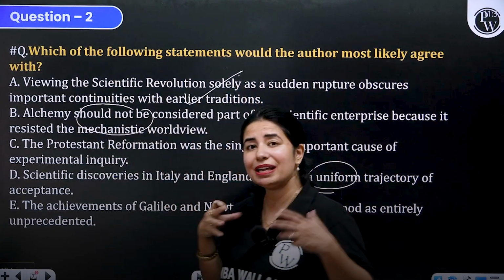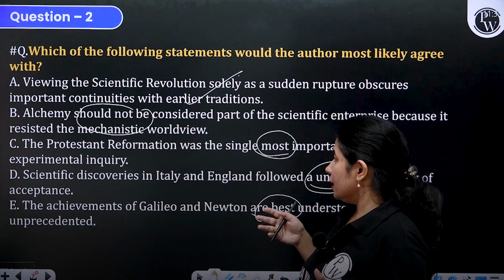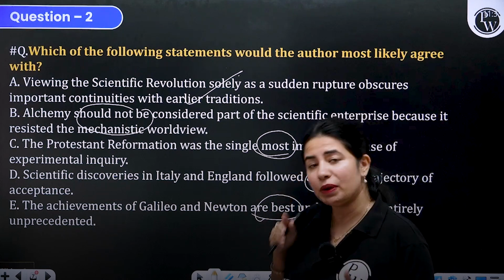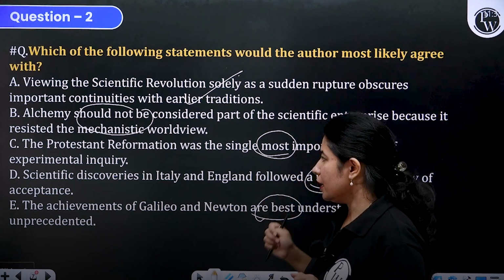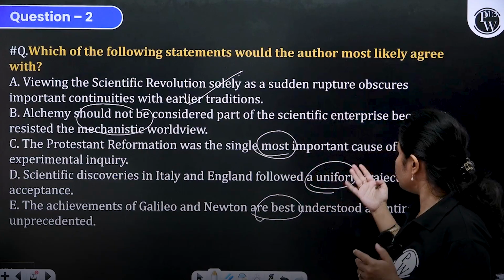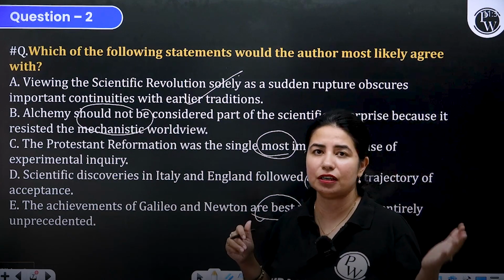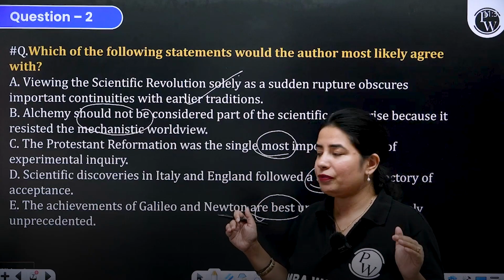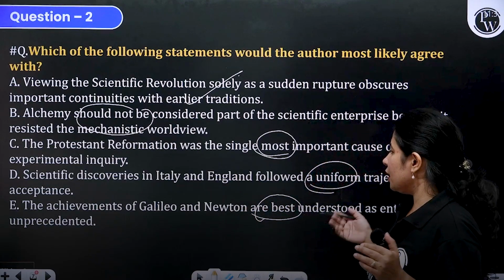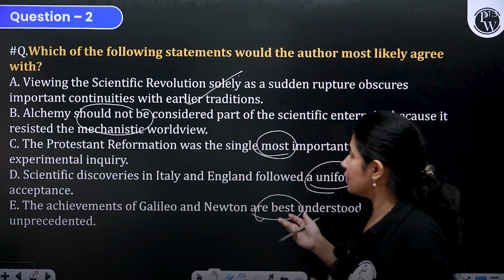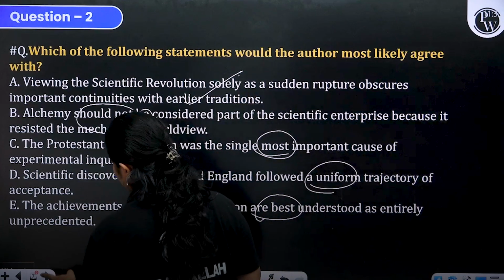A. So alchemy continued. That's what the author is saying. Protestant Reformation played a role, but that it was the single most thing, you cannot say. Again, scientific discovery followed a uniform trajectory. The passage is clearly suggesting that it was a varied trajectory. So we cannot say it was uniform. The achievements of Galileo and Newton are best. Again, no such comparison. So A will be the right answer. Let's move to the next question.